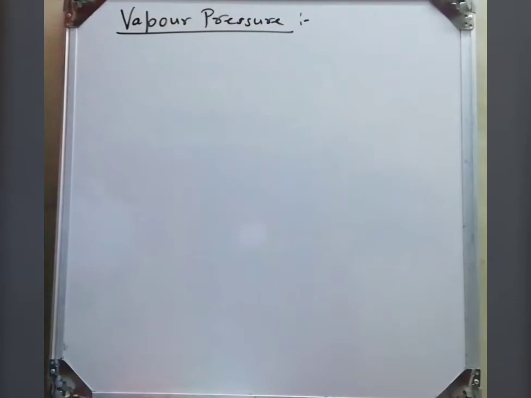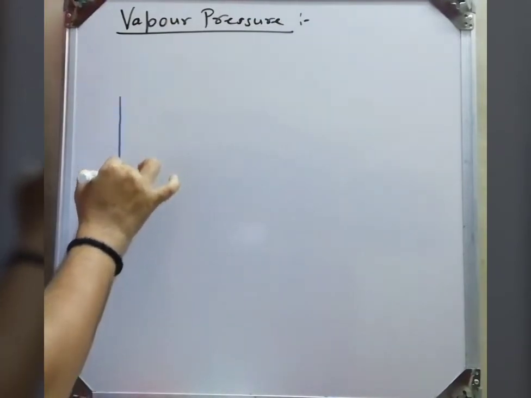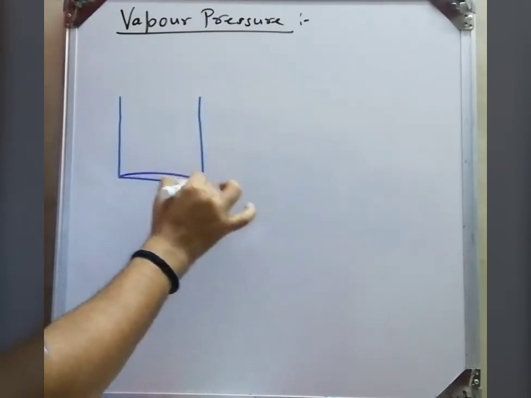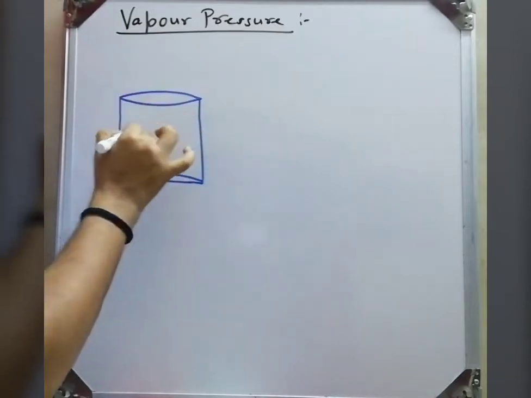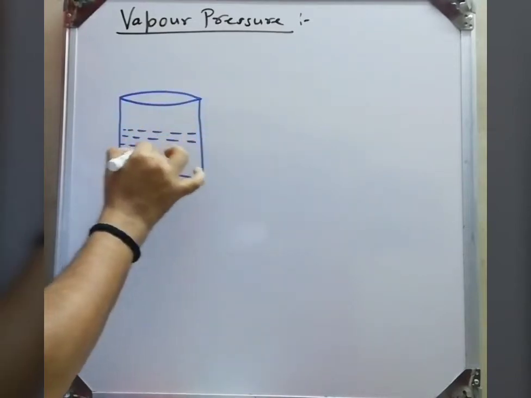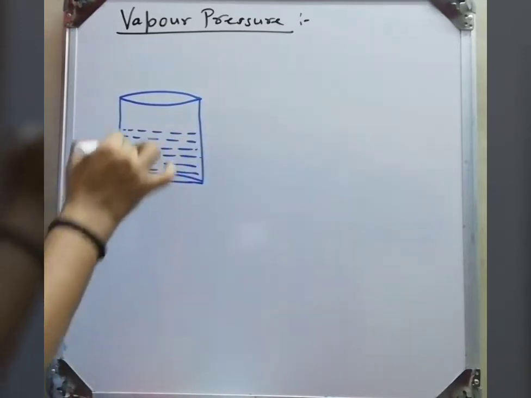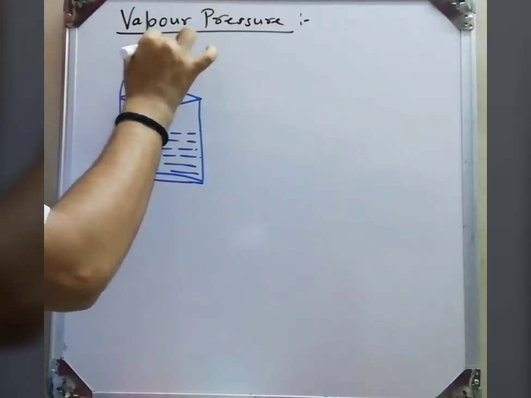Before explaining vapor pressure, first we see this structure. Here I am considering a liquid like water. The kinetic energy of a surface molecule is greater than that of a bulk molecule.